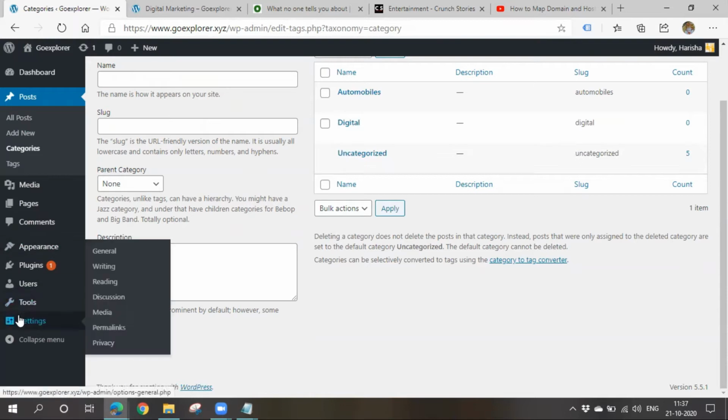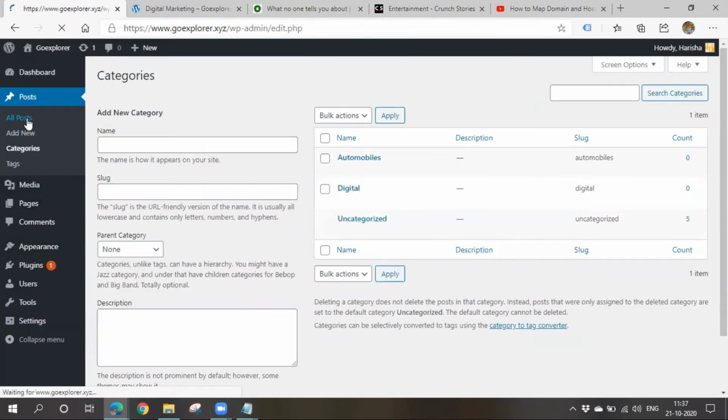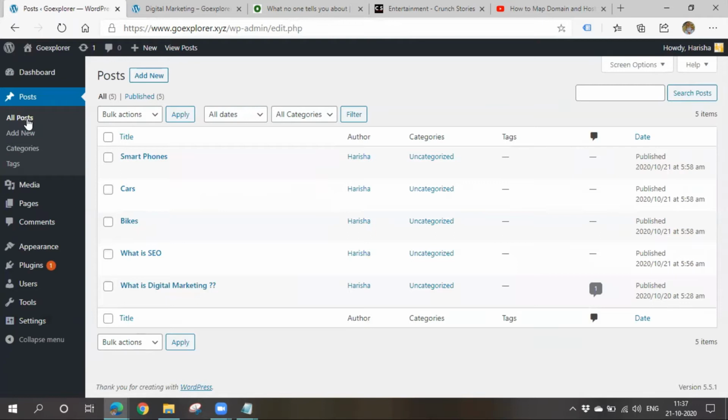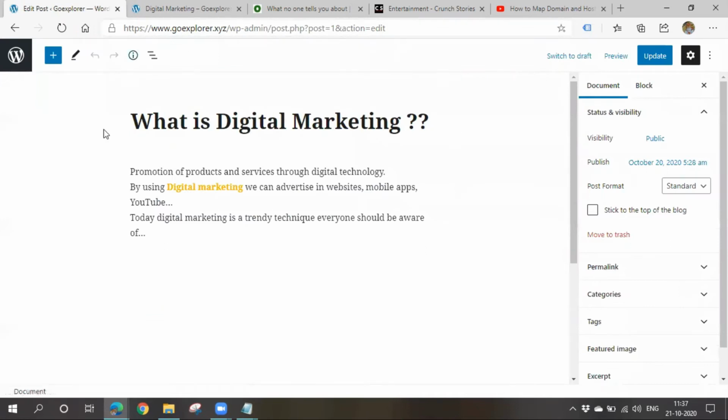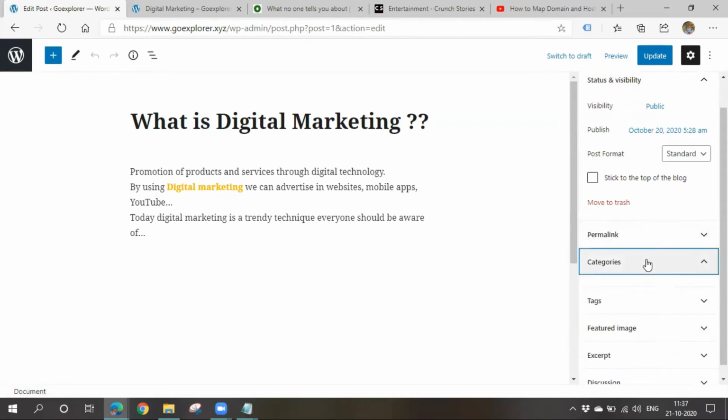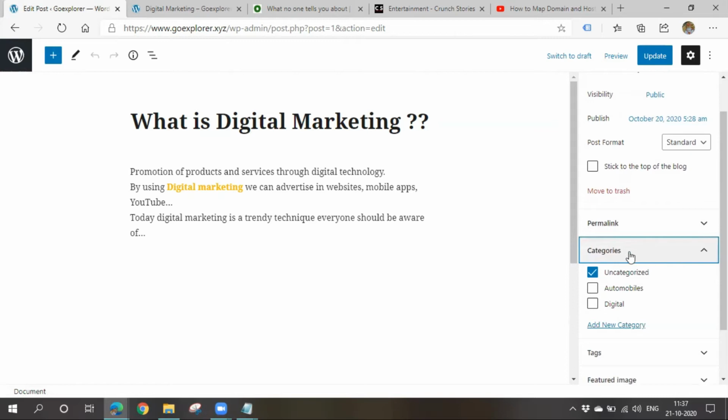Let me go to post now. I have created categories. Now I have to assign posts to these categories, right? Let's go to the digital marketing post, and I'll be assigning this to the digital category. Now on the right hand side you can see categories. Initially it is uncategorized. Now I'll assign this to digital. I'll uncheck this one and I'll update this.